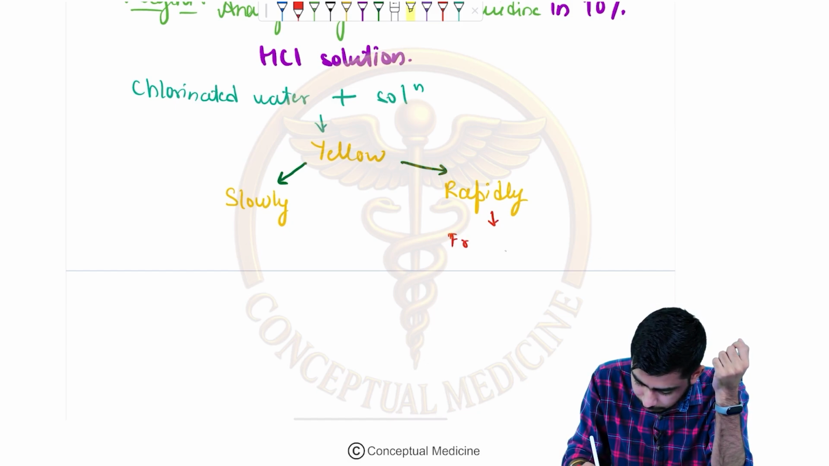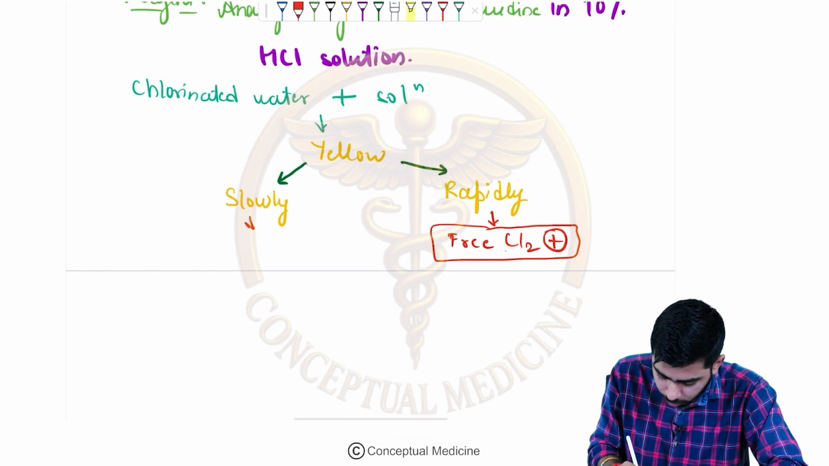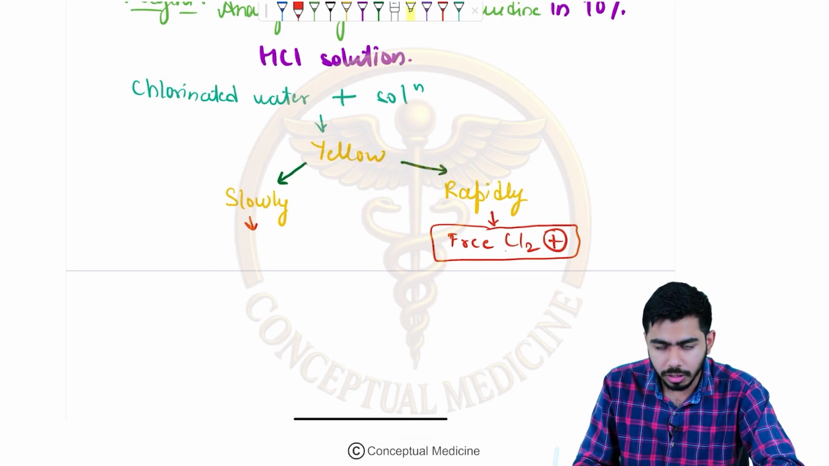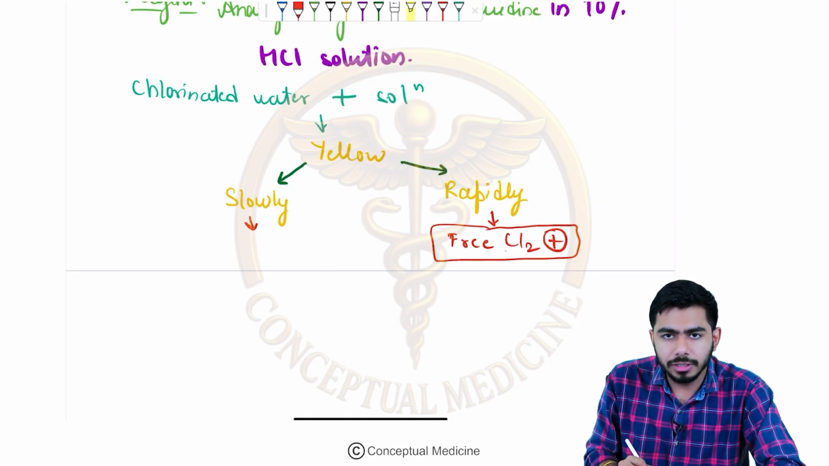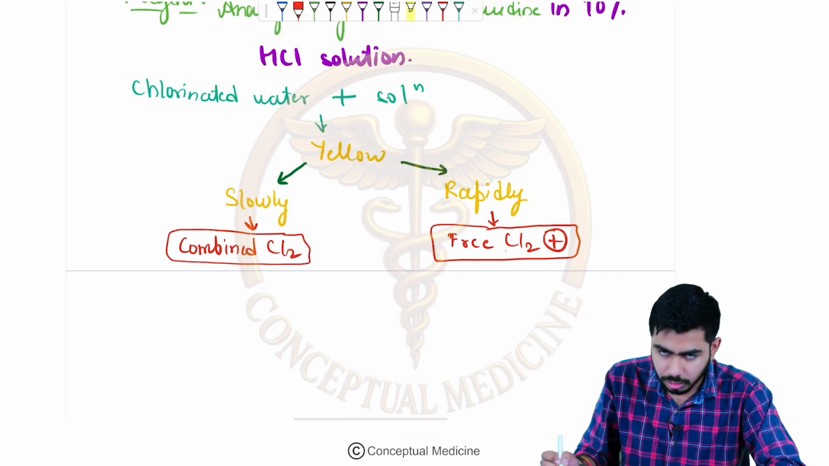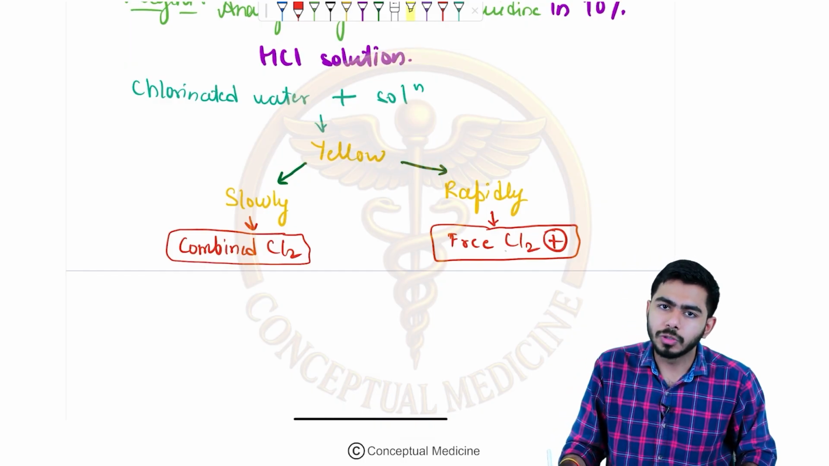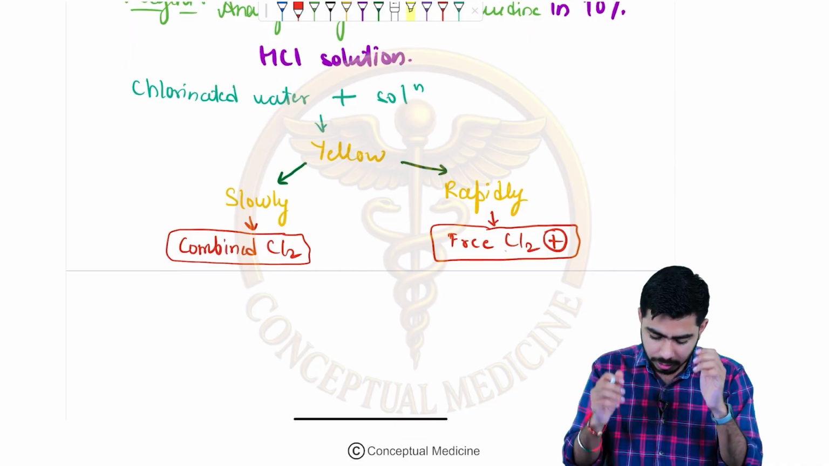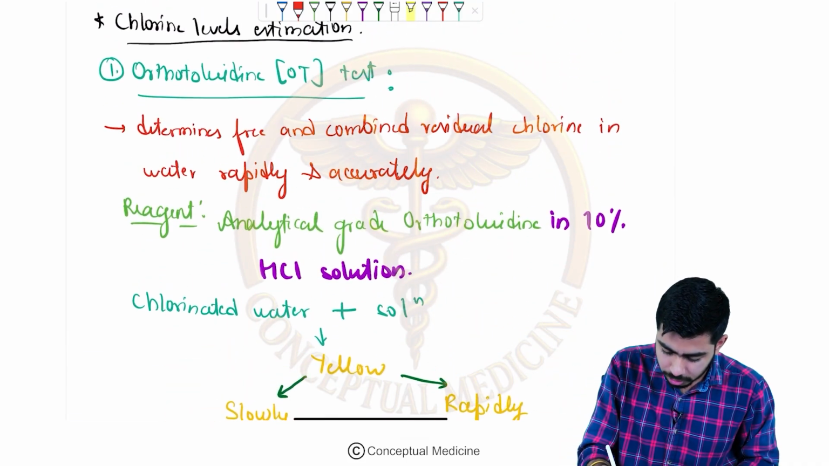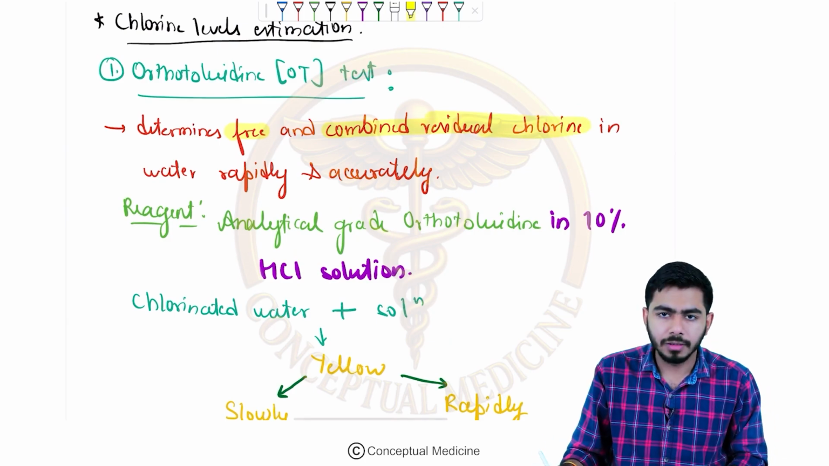It is the free chlorine which is present, right? And if it is showing this yellow color slowly, then we will be saying that this is actually the combined chlorine which is present in the water, right? So what am I talking about? I'm talking about the orthotoluidine test. Why am I talking about this test? Because this test is determining the free as well as the combined residual chlorine, right?